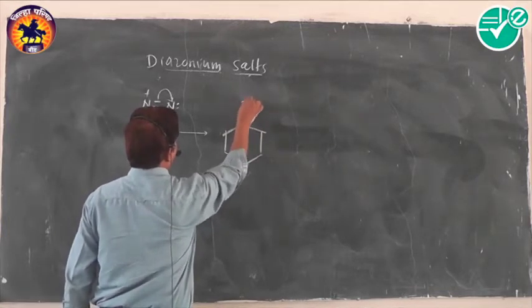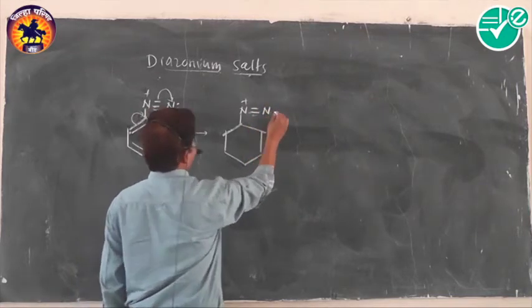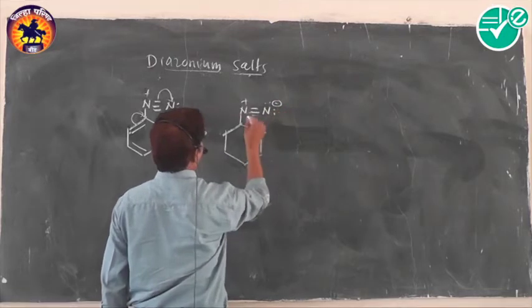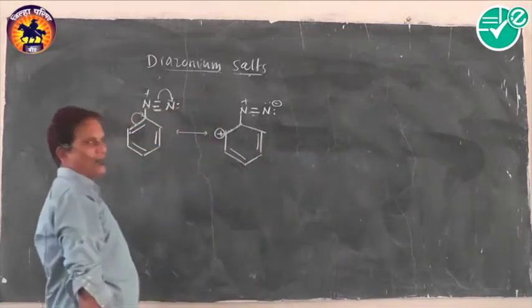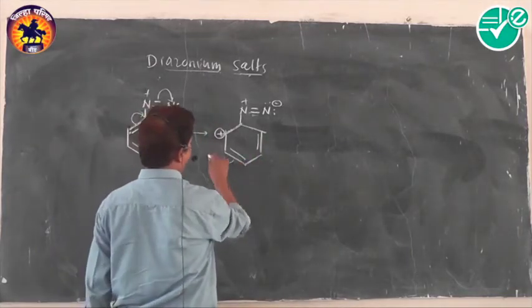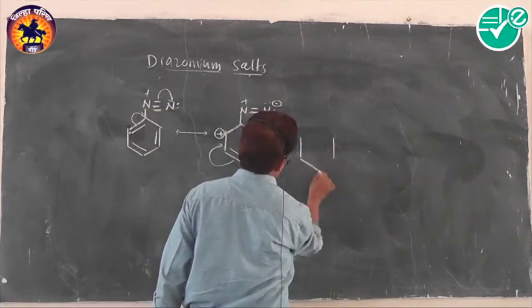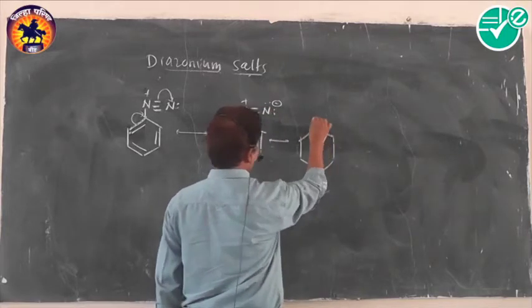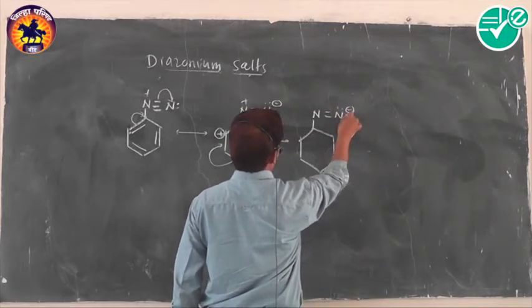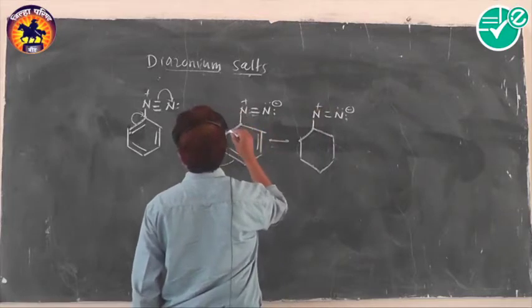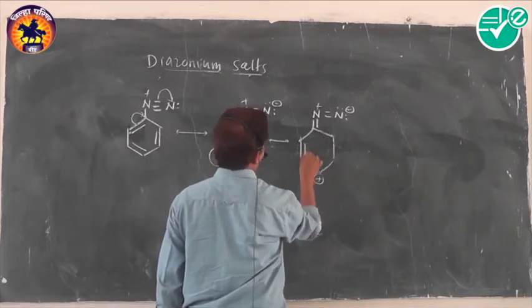That is N positive charge in this way, N double bond N. Here we can write a negative charge along with the lone pair of electrons, and here a positive charge is induced between them. In the third case, a pi bond gets shared with this carbon, and at the same time the positive charge gets shifted from this position. Because of delocalization, they show resonance stabilization, and due to resonance stabilization, aryl diazonium salts are more stable.